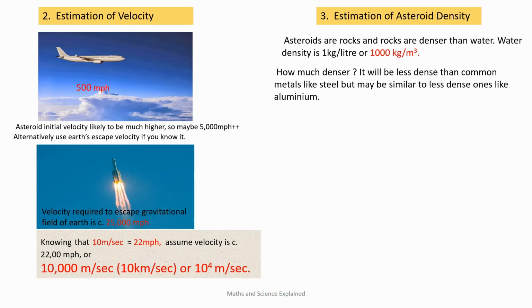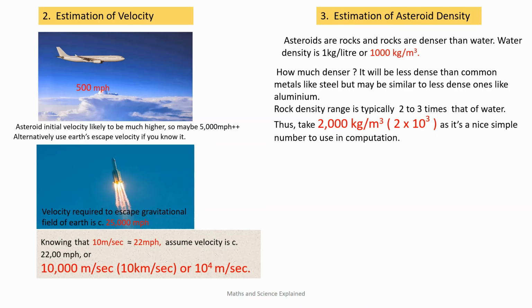So I'm afraid in this case you would have to take a guess, but that's not so bad, because as we discussed earlier, the asteroid mass is only proportional to the density. And so if you're out by a factor of 5, or even 10, it's not the end of the world, if you pardon the pun. From prior knowledge, I knew that rock densities are typically 2 to 3 times that of water. So I took 2 times, or 2,000 kilograms per metre cubed, as it's a nice round, simple number to use in the computation.